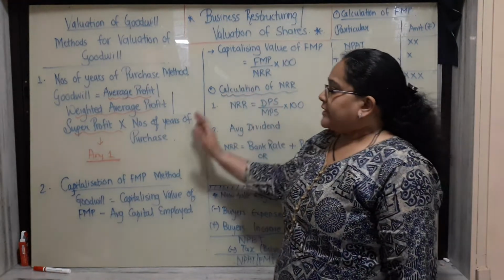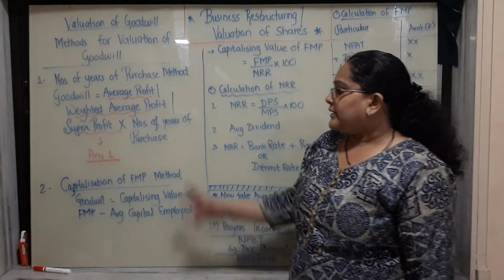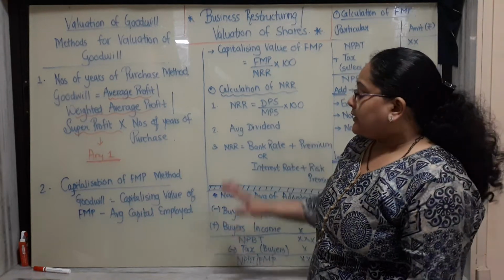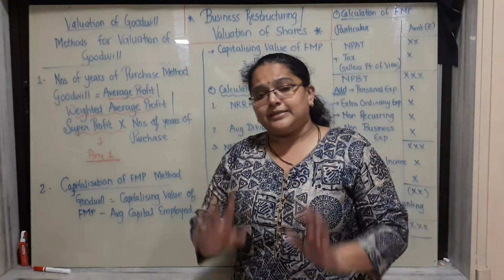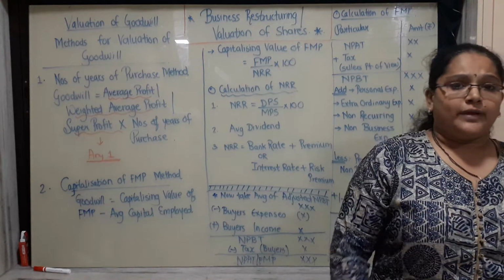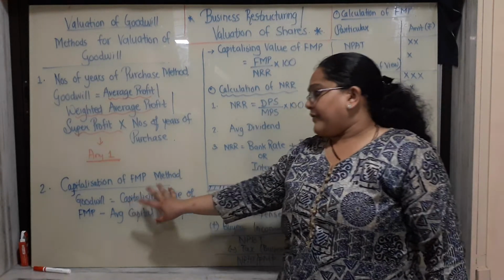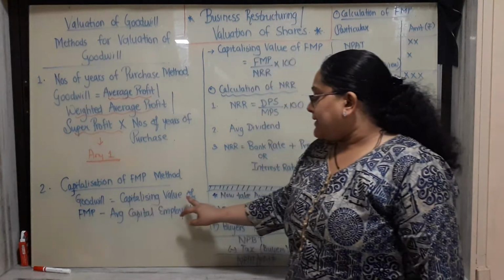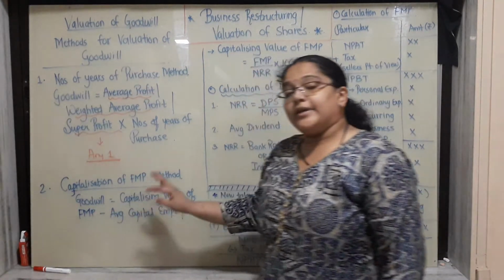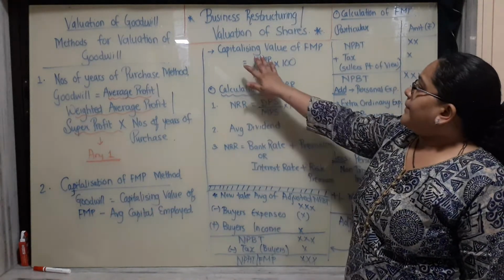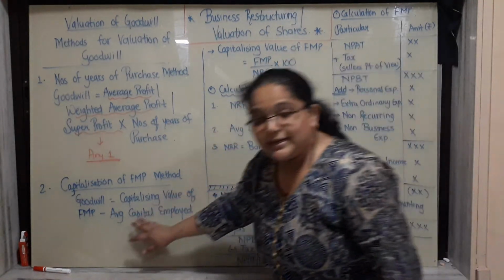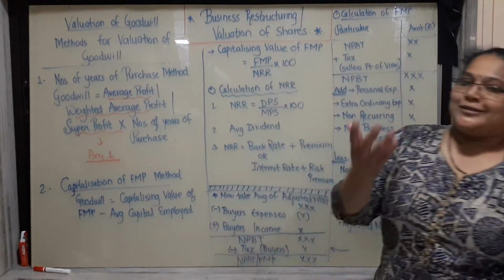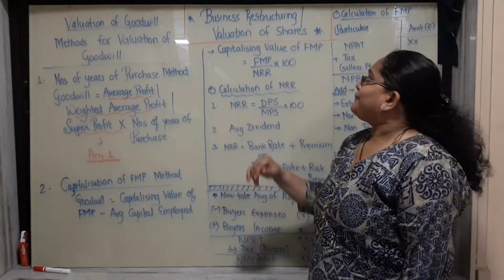Number of years of purchase is given in the question to you. The second method is the capitalization of FMP method. If the question is silent and they just want you to calculate the value of goodwill, generally it is the capitalization of FMP method only. The formula is goodwill equals capitalized value of FMP minus average capital employed. Now, the capitalized value of FMP is missing in the question, so we have to calculate that also. Average capital employed is also missing, so we have to calculate that also.